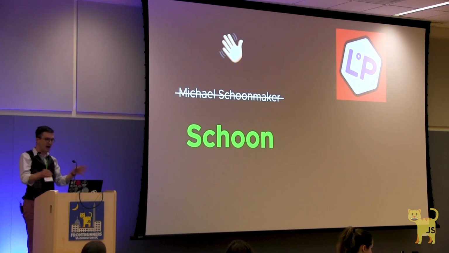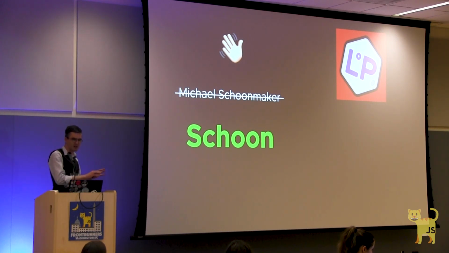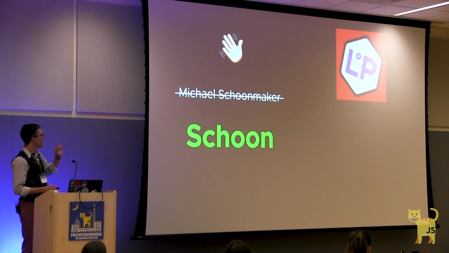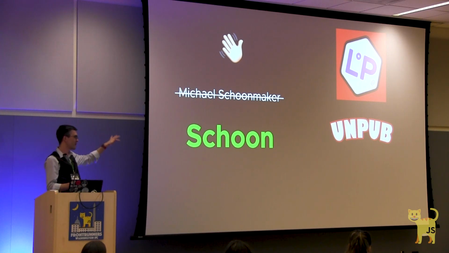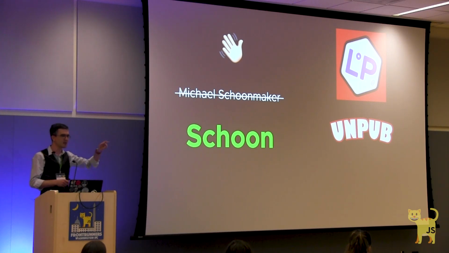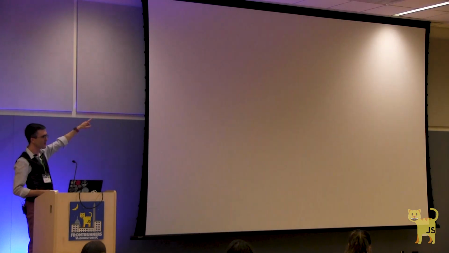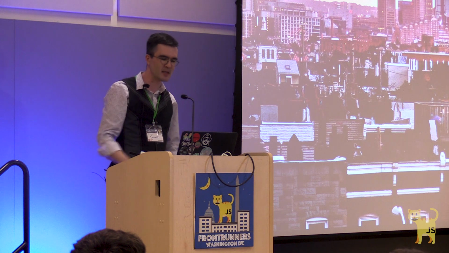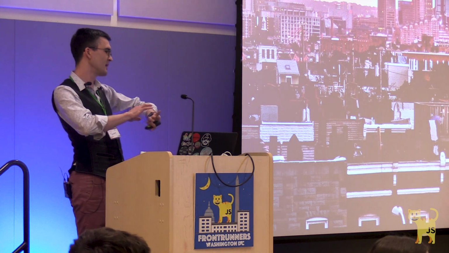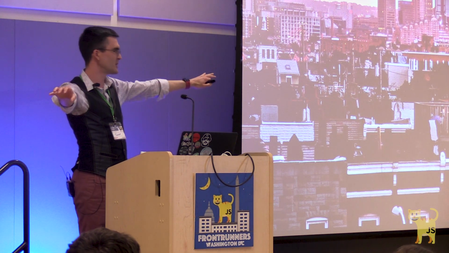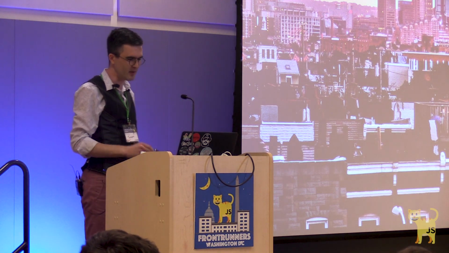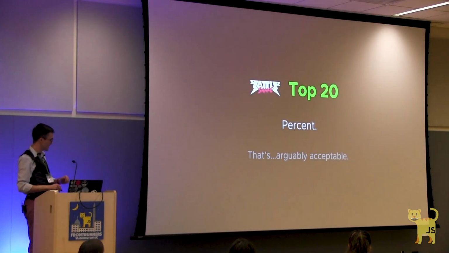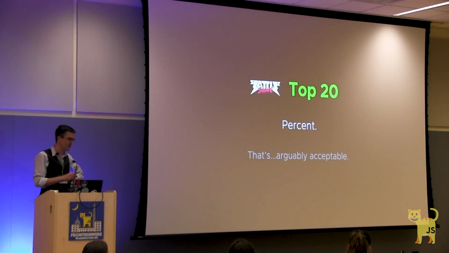In fact, if you like tabletop games of any kind, come join us next weekend up in my neck of the woods for something called Unpub. After 4 cross-country moves, my wife, myself, our 2 kids, and our dog live just up the road in Baltimore, Maryland. And we'll be in Towson next weekend for that Unpub event. It'll be just tons of board games. If that's your cup of tea, come find me and I will talk about what that is. Pertinent to this talk, I also happen to be in the top 20% of all Battlesnake players.